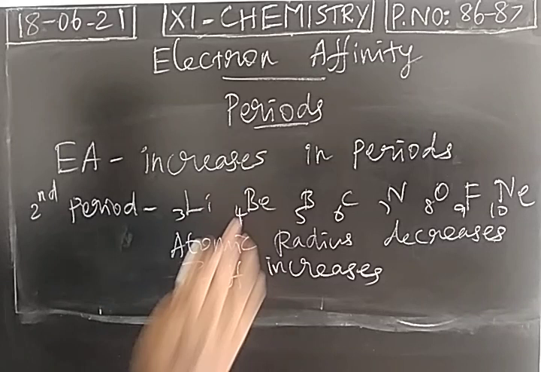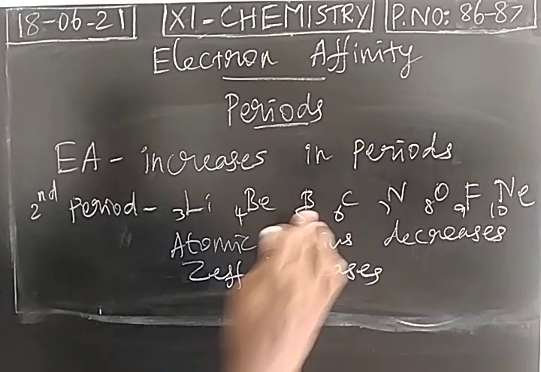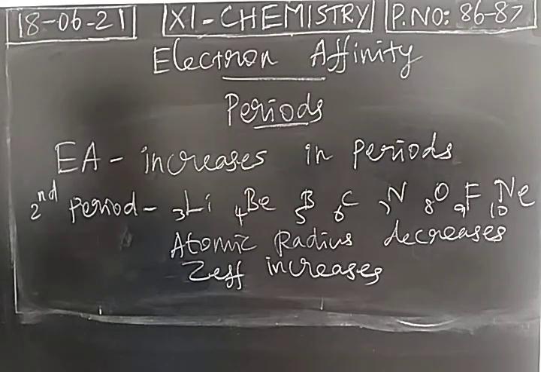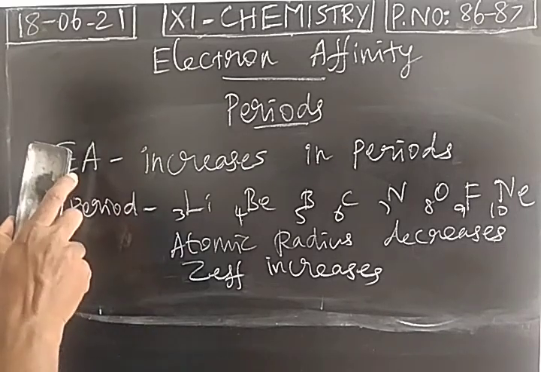So comparing lithium, beryllium has more tendency. Comparing beryllium, boron has more tendency of gaining an electron. This is general trend, but exceptions are there. Like ionization potential, electron affinity generally increases from left to right in a period. What are the exceptions?